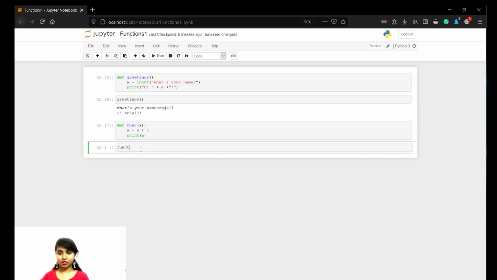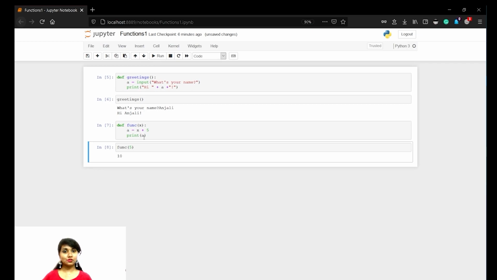Now we shall call that function, which is function of some number. Let's give 5. So whatever number we give, that is passed as parameter inside the function, and I'll add them accordingly, because x is given here and that x should be used inside. Only then there will be some result, okay. So it gives the result 10. So function of how much?